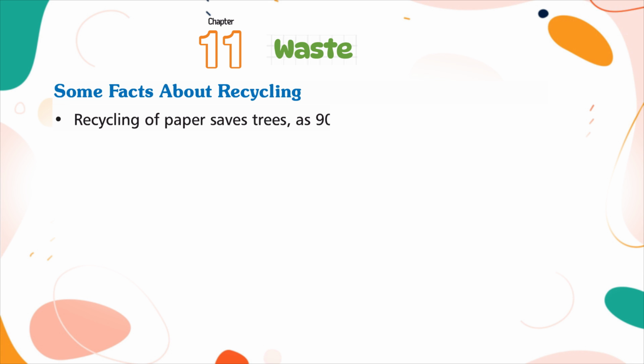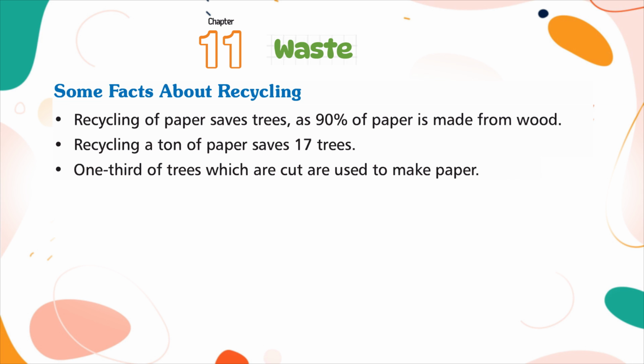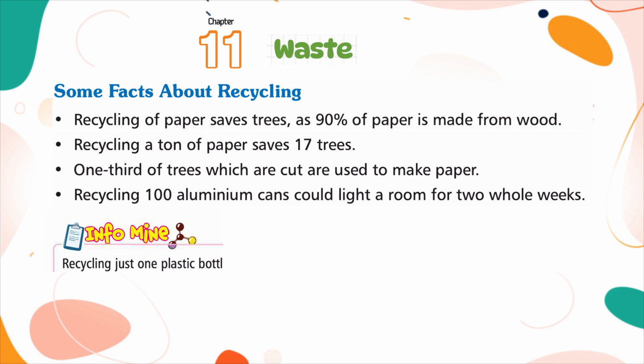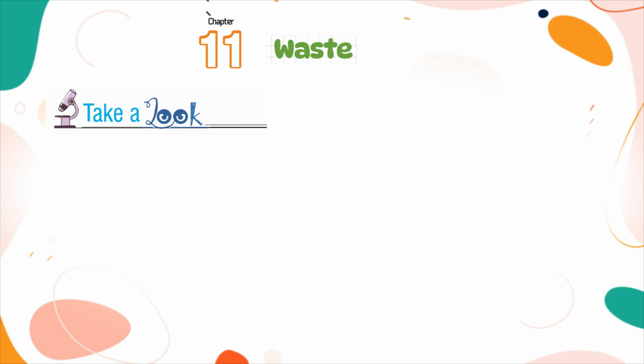Some facts about recycling. Recycling paper saves trees, as 90% of paper is made from wood. Recycling a ton of paper saves 17 trees. One third of trees which are cut are used to make paper. Recycling 100 aluminium cans could light a room for 2 whole weeks. Infomine. Recycling just one plastic bottle can save the same amount of energy needed to power a 60-watt bulb for 6 hours.